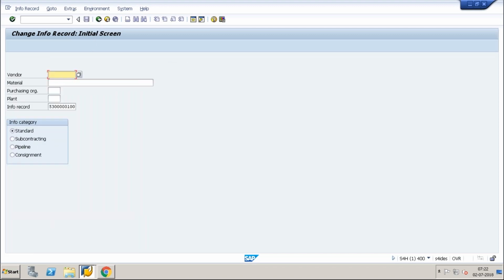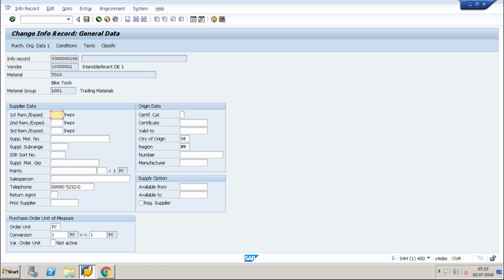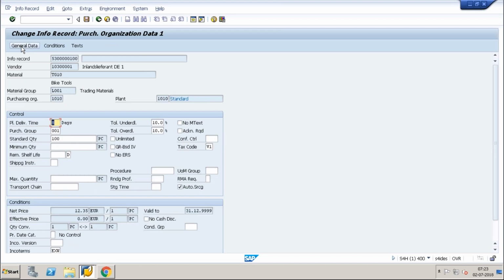I think we need to give the purchasing organization also. Purchase organization is 1010 and plant is 1010. Its auto sourcing is active and this is fine. Now I will go to the vendor business partner.